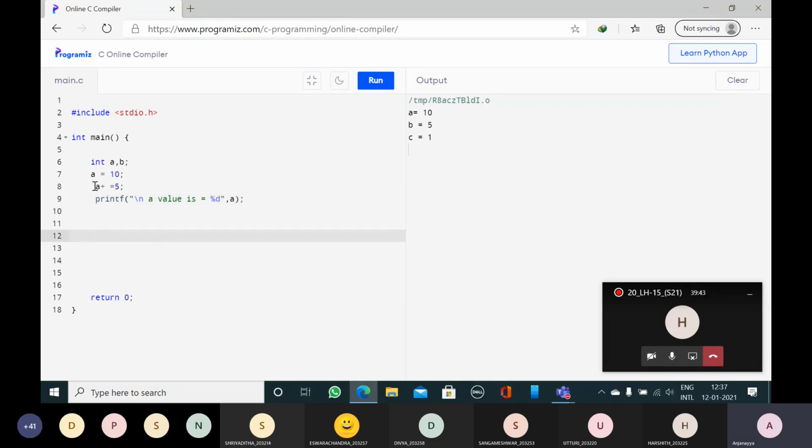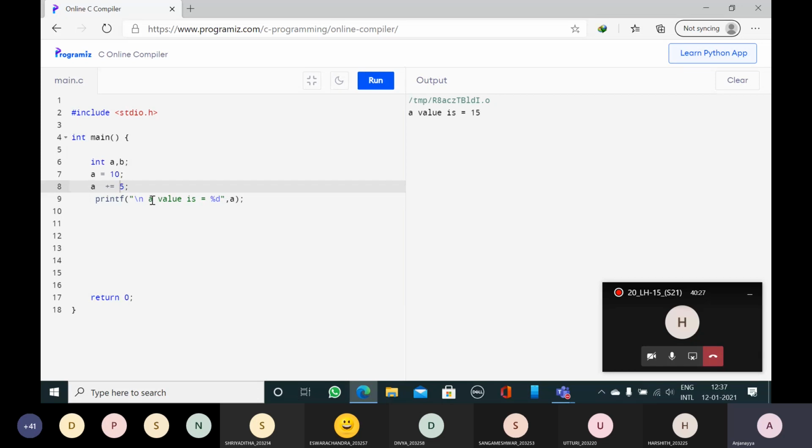A is 10. A plus equal 5 is expanded as A is equal to A plus 5. So what is the new value of A? 15. So you can see the output. Now you can see that A value is 15. So plus equal is one operator. Plus equal is the short notation for A is equal to A plus 5.